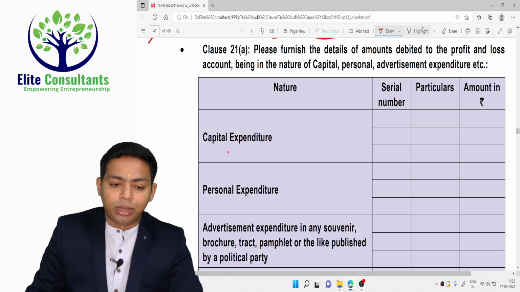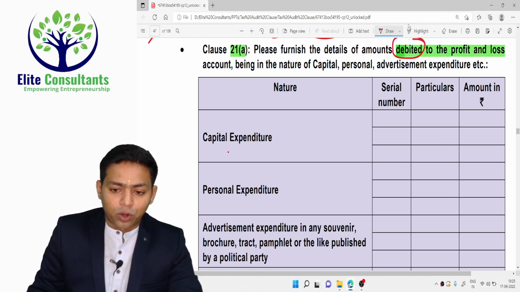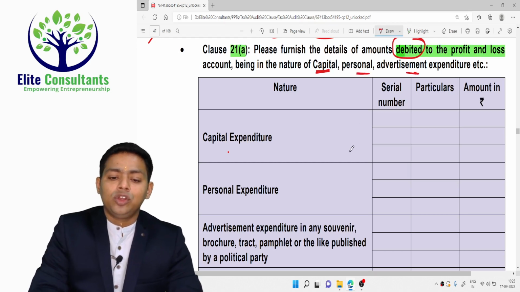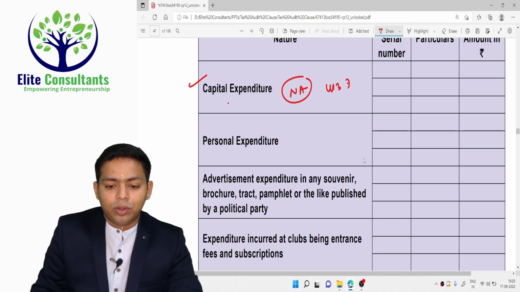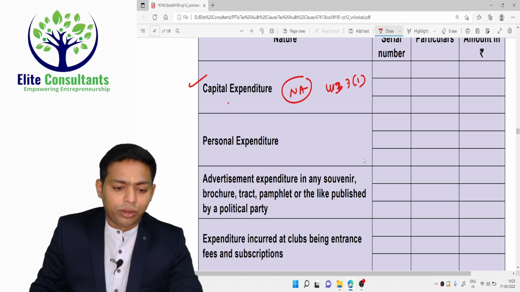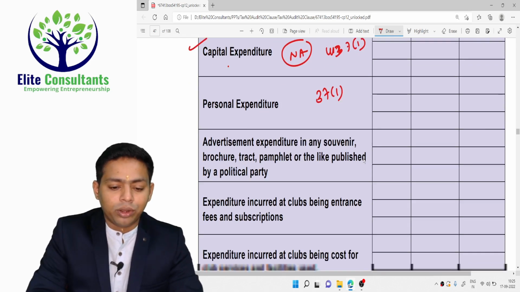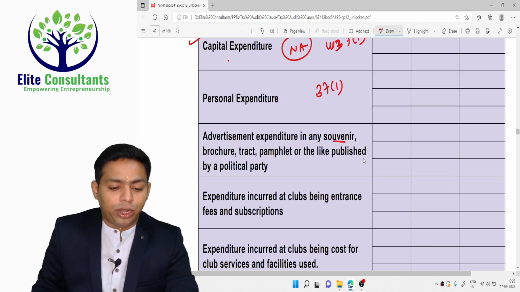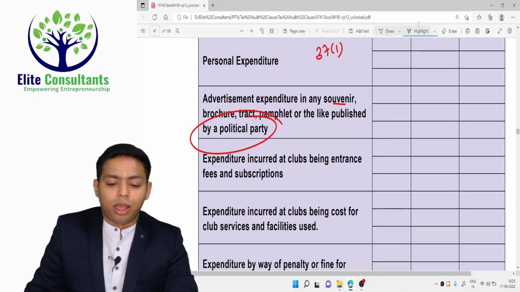So clause number 21A talks about furnishing the details of amounts debited to the profit and loss account. So it is already debited to the profit and loss account, being in the nature of capital, personal, advertisement expenditure and so on. You have to mention them, because capital expenditure is not allowed under section 37(1), and personal expenditure is not allowed under section 37(1). So you have to give the serial number, particulars and amount. Advertisement expenditure in a souvenir, brochure, tract, pamphlet or the like published by a political party is not allowed under section 37(1). Okay, expenditure incurred at clubs.